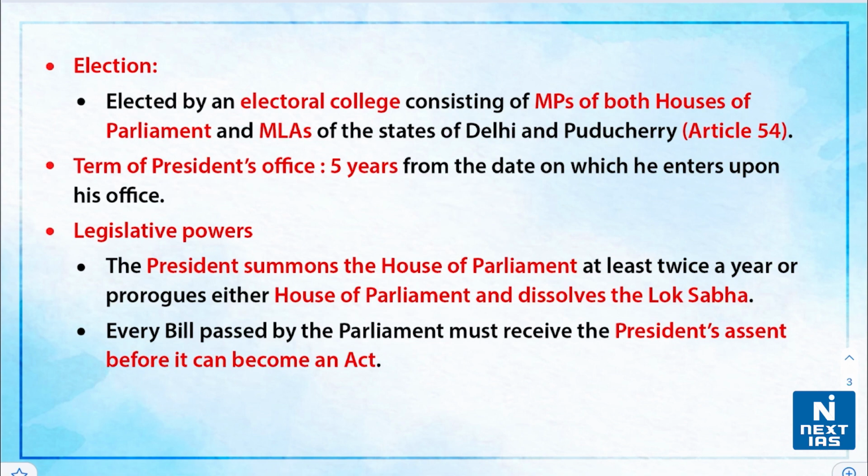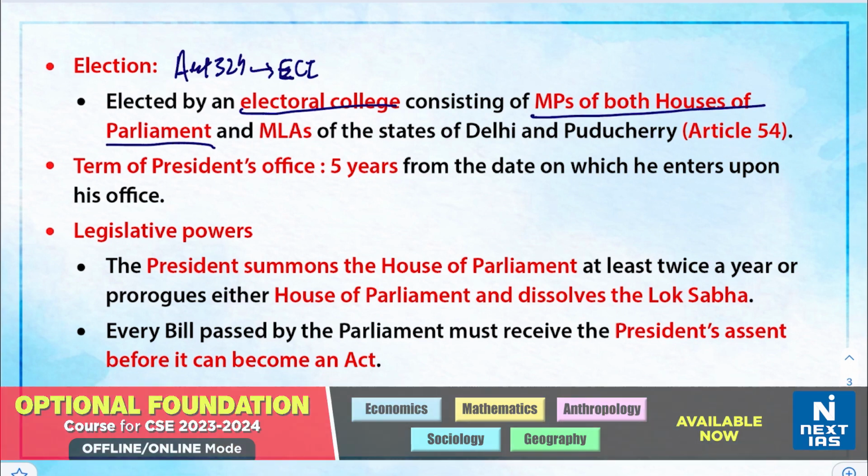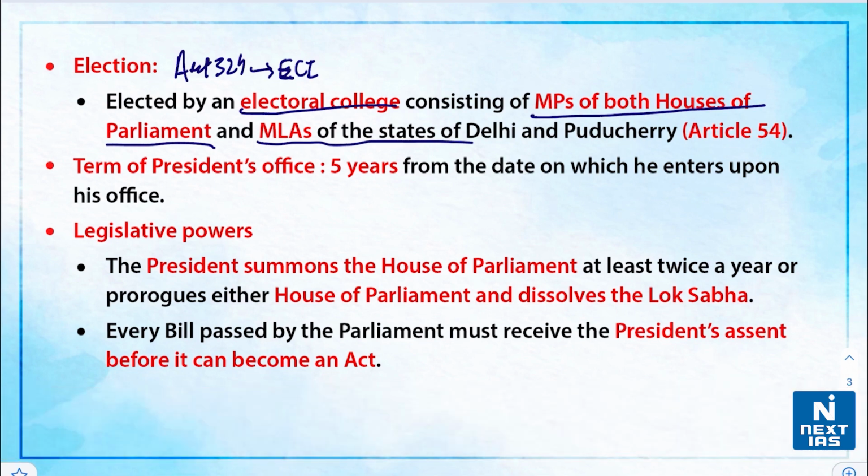Now, if we talk about the election of the president, Article 324 of our Constitution says that the authority to conduct the presidential election is vested in the Election Commission of India, the ECI. The president is elected by an electoral college that consists of MPs of both houses of the parliament and also the MLAs of the states and of Delhi and Puducherry. This is as per Article 54 of the Constitution.